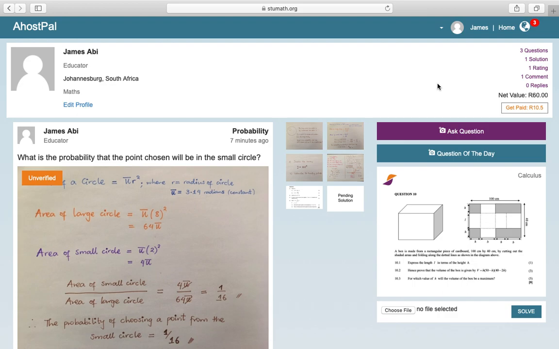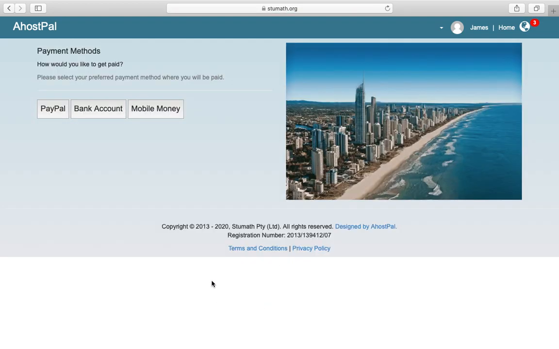If I want to go ahead and request my payment, I'll have to click on the Get Paid button here. When I do so, it takes me to my billing page. On my billing page, I have the ability to add my preferred payment method.